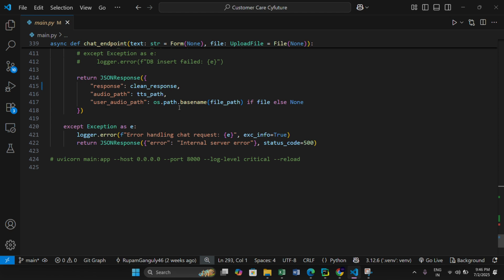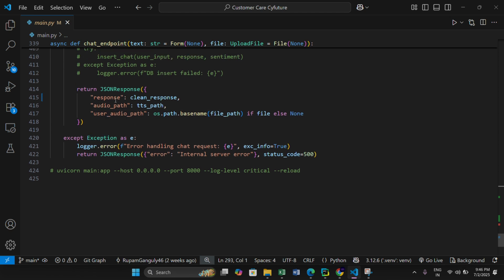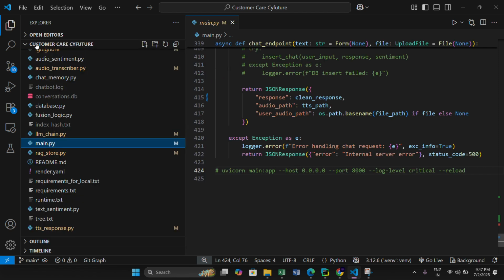Finally, it's such a huge code. See, in response, there's a clean response for the display. There's audio path. There's user audio path. Okay, and here we have the code for UVCon running. Basically, running this code requires this command.